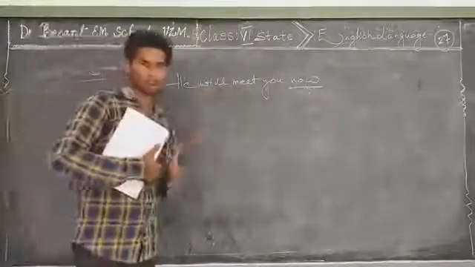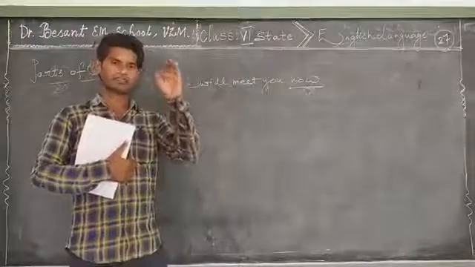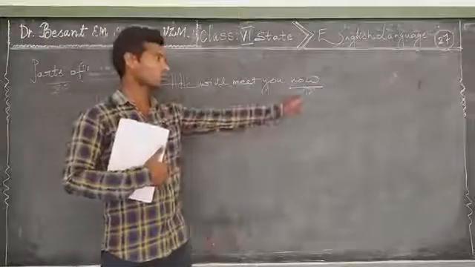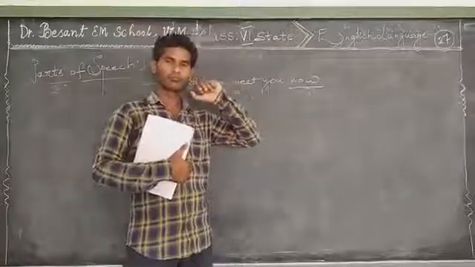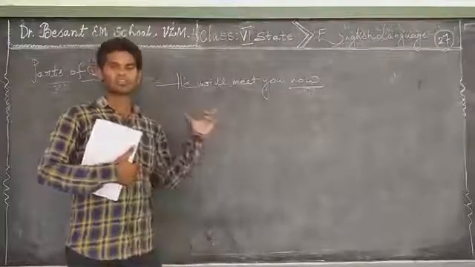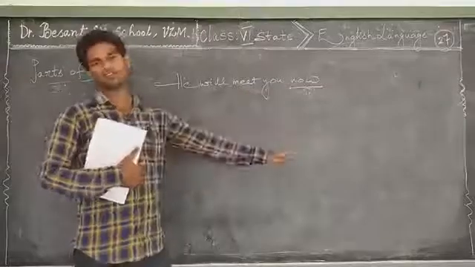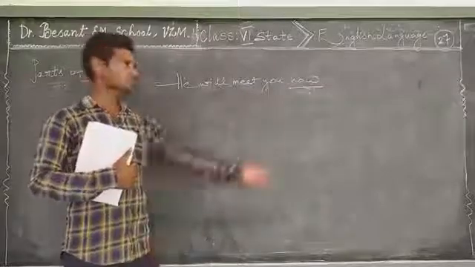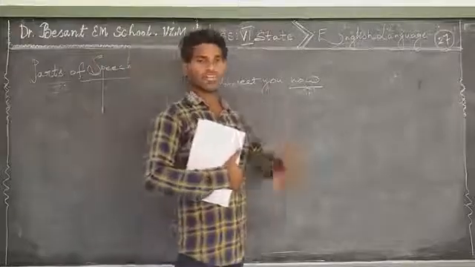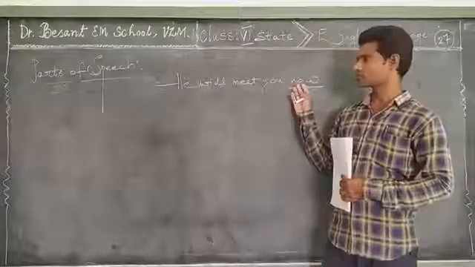Now refers to time, the time when the action is done. Name the parts of speech: option A is an adjective, B is an adverb, C is a conjunction, D is a pronoun. This comes under an adverb. An adverb tells when the action is done, where the action is done, and how the action is done. So this is simple.